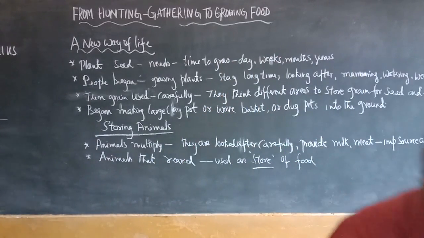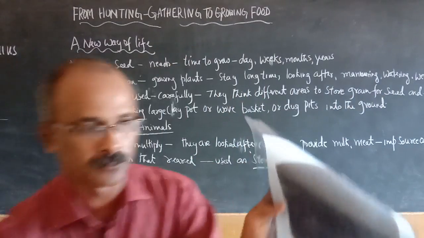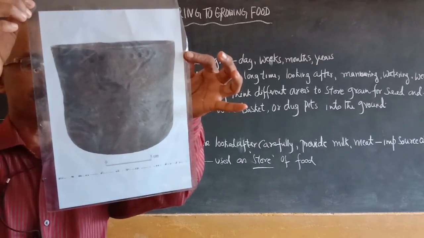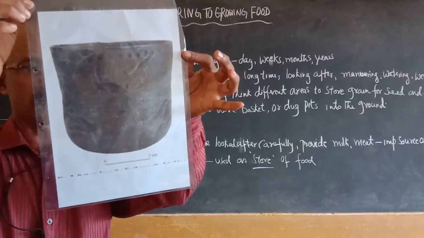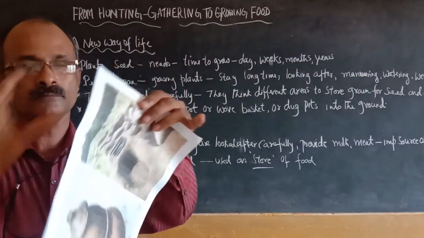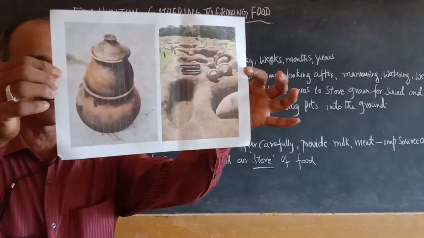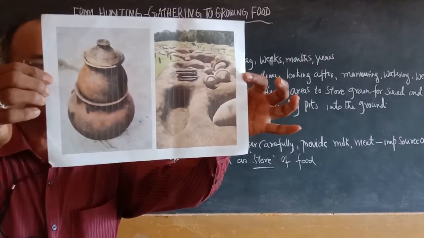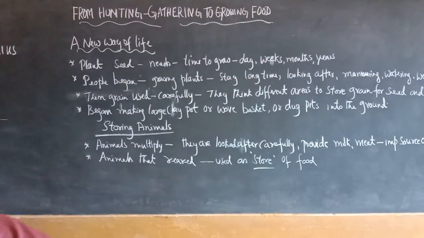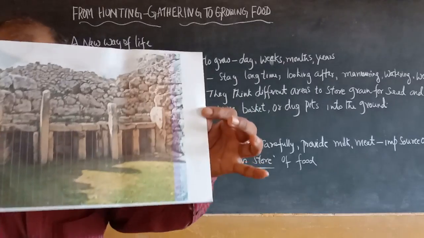Now let us see the pictures related to how those people, the early stone age people, preserved grains in the form of baskets. Then they dug the pit and preserved food, and they used clay pots to preserve food and grains, and they used to dig pits to preserve grains. Again, the same picture is also related to that.